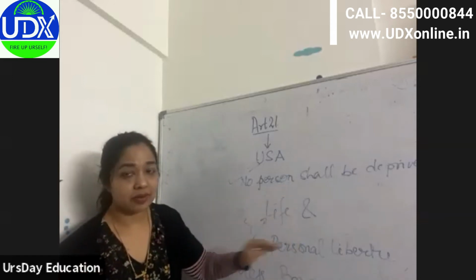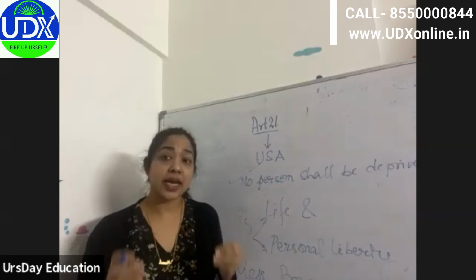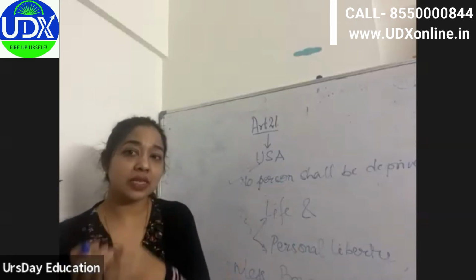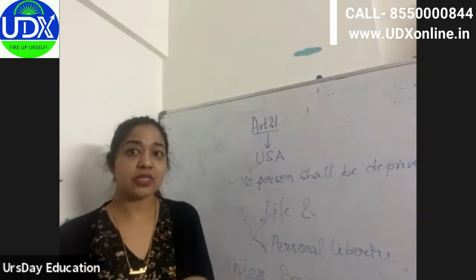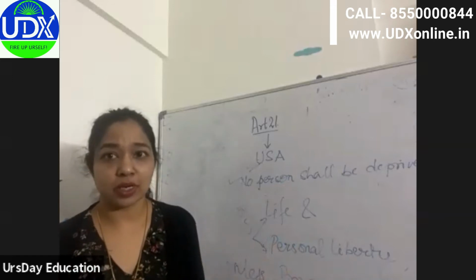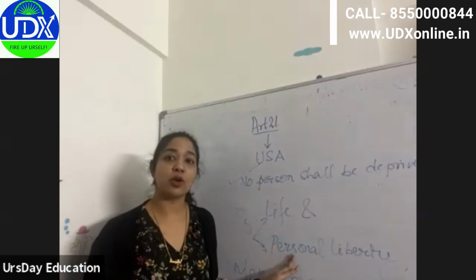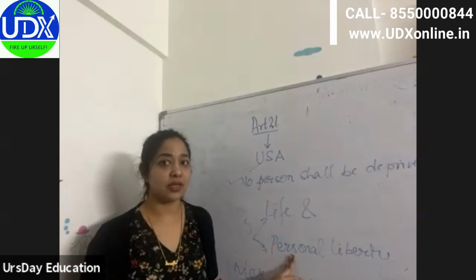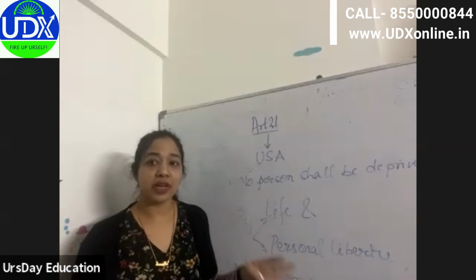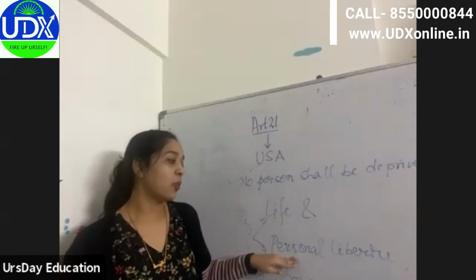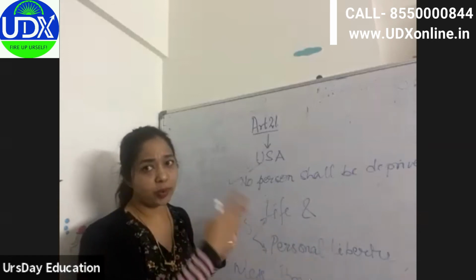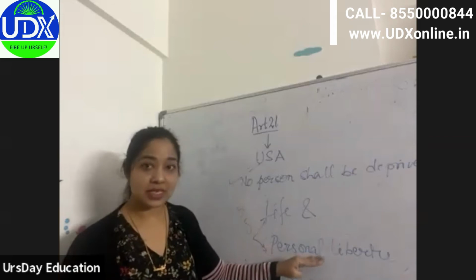So what does it mean? In simple words, the state cannot take anyone's life and personal liberty. Personal liberty means to move freely, to reside anywhere. That all comes under personal liberty, right? So if you are just going outside on the road after 11 p.m. and you are getting arrested, you cannot call it personal liberty, right? Liberty means freedom to move. Personal liberty is a very wide expression. So many things will come under this. We will see it later.